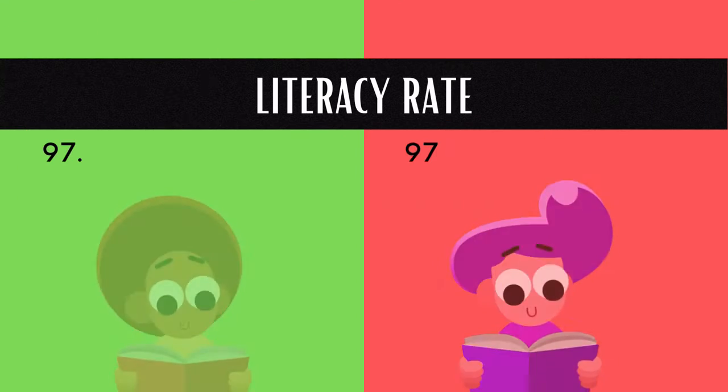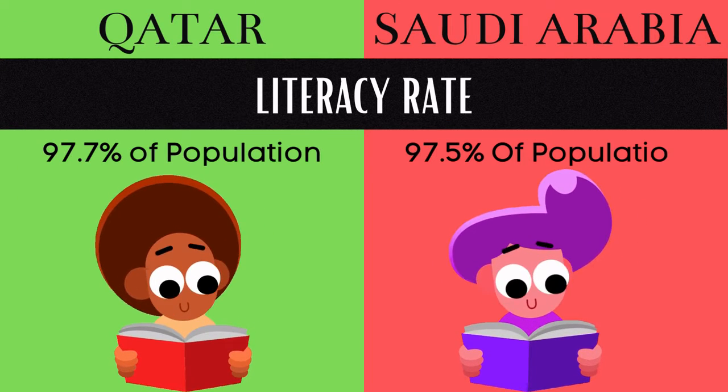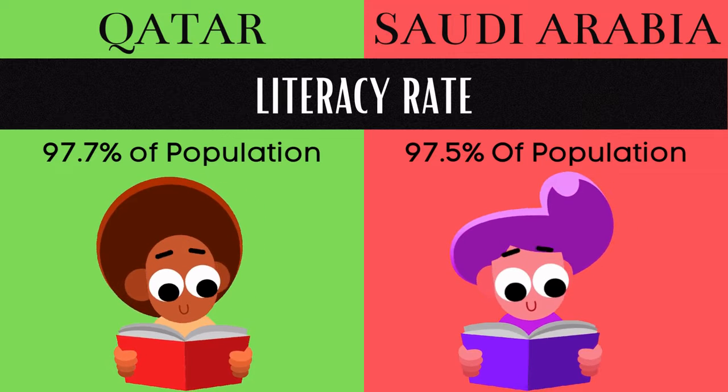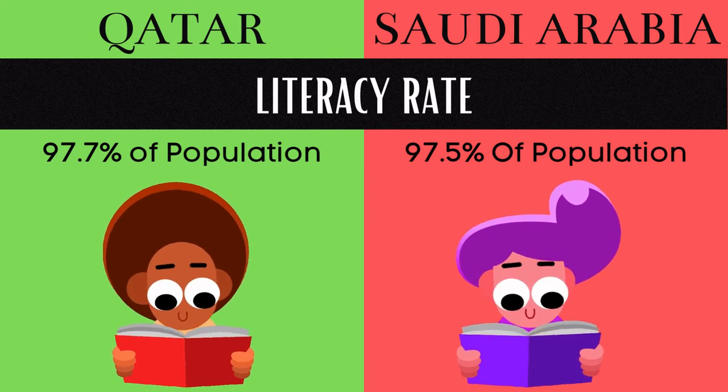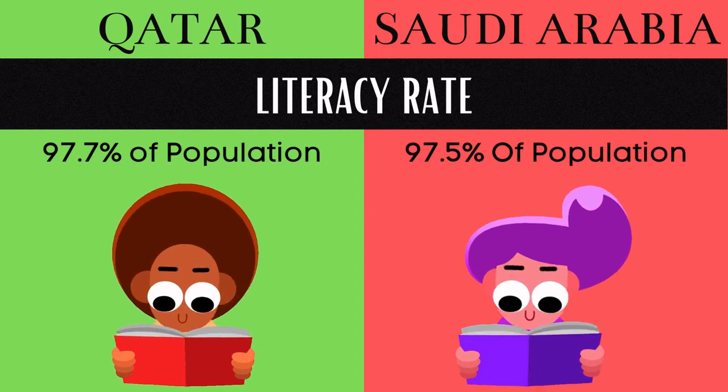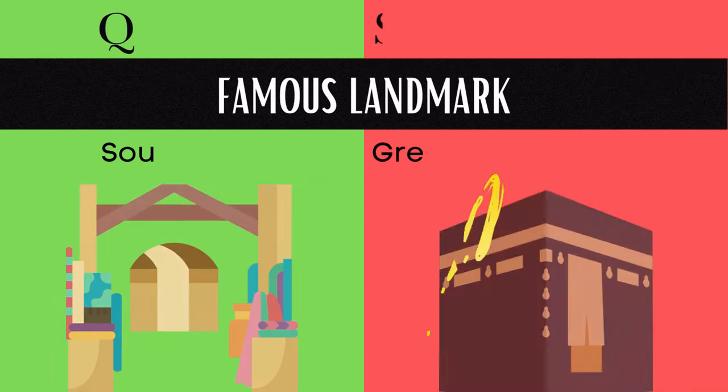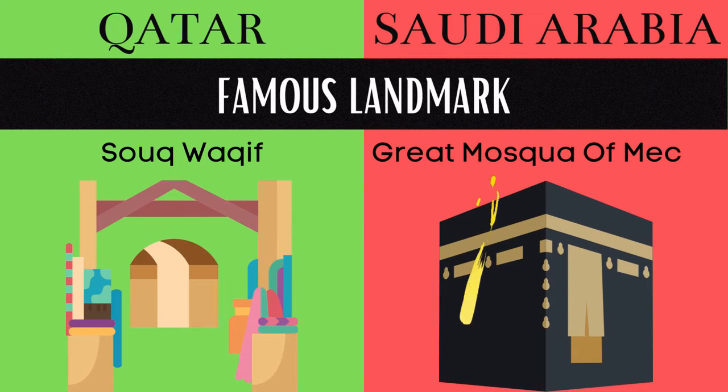Literacy rate of Qatar is 97.7% of population, and it's 97.5% of population in Saudi Arabia. South Waqf is a famous landmark in Qatar, and Great Mosque of Mecca is a famous landmark in Saudi Arabia.